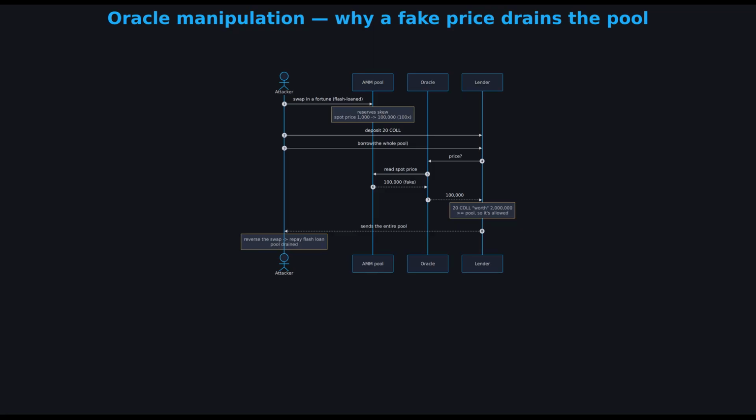3. The lender's oracle reads that spot price and now believes the collateral is worth a fortune. 4. The attacker deposits a tiny bit of that collateral and borrows the entire pool against a fake price. 5. They reverse the swap to repay the flash loan and keep the pool. The price was a lie for exactly one transaction, and that was enough.